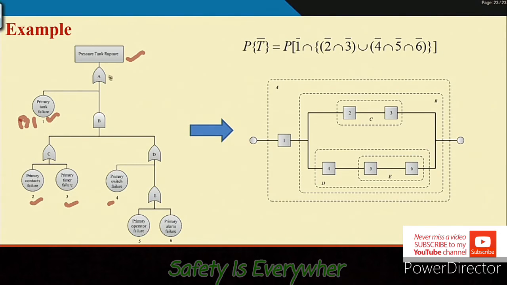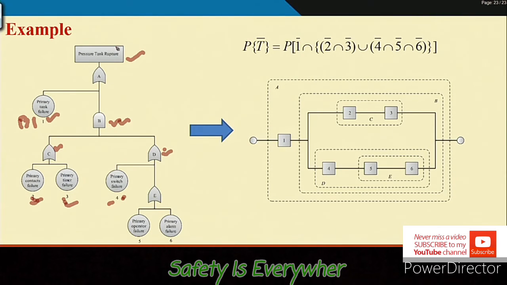You see what will happen. In the fault tree, if B1 takes place, the top event, meaning failure, takes place. But because of the AND gate here, at least one from this side and one from this side, meaning either 2 and 4, or 2 and 5, or 2 and 6, or 3 and 4, 3 and 5, 3 and 6, must occur. Then only this AND gate condition will be satisfied and this will occur.